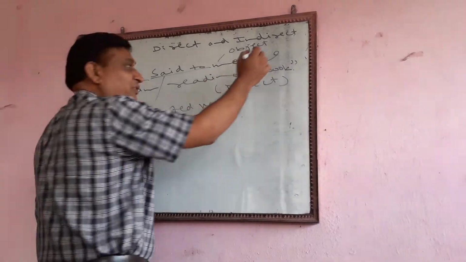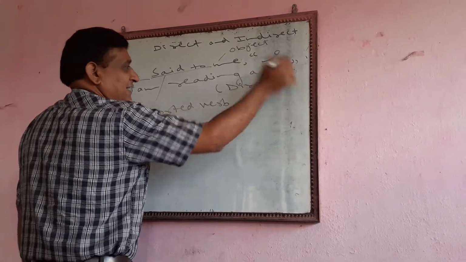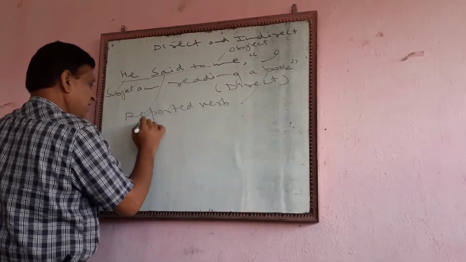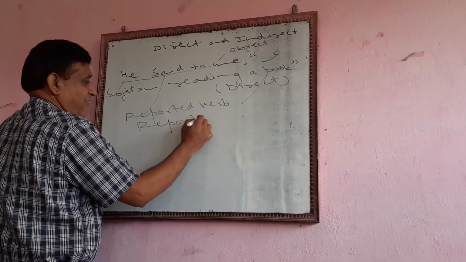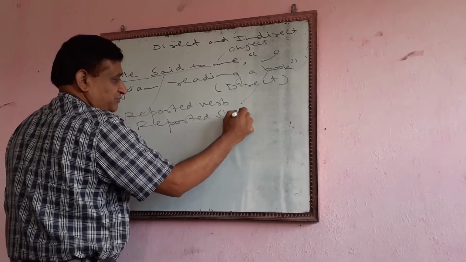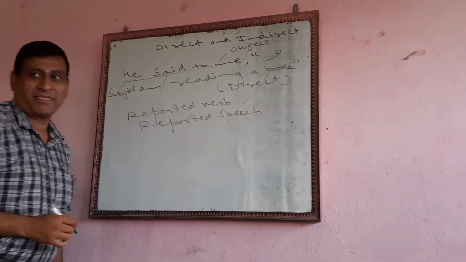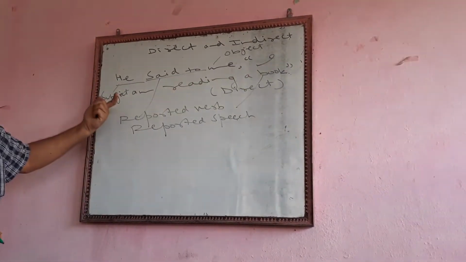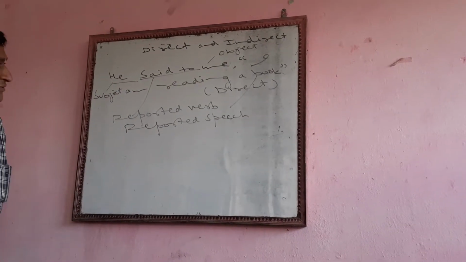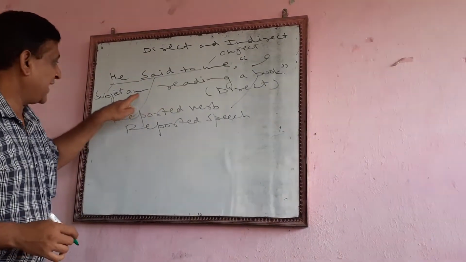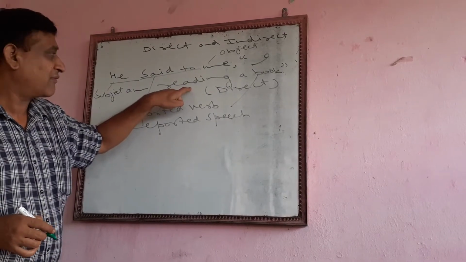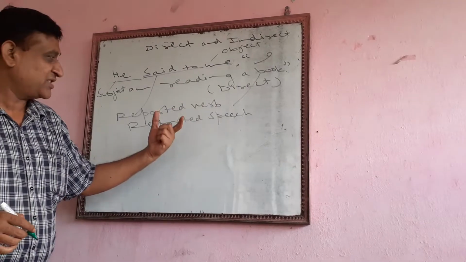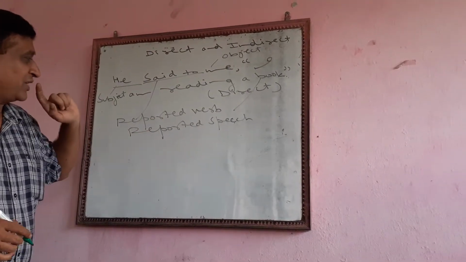From this to this, this is the reported speech. And in this we use the noun, helping verb, main verb. Then this is the object. Reported speech, the reported verb, the reported speech.